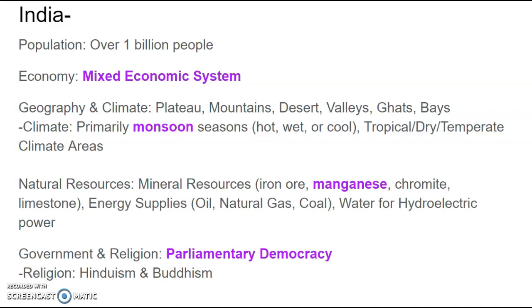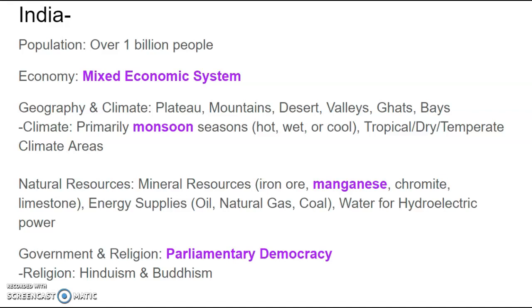The climate itself is primarily a monsoon season because it is a peninsula that's exposed to the ocean, the Indian Ocean, 9 times out of 10. This means it's hot, wet, or slightly cool, but 9 times out of 10, whenever we hear about a hurricane or a tropical storm, it's in areas around India or by India itself.